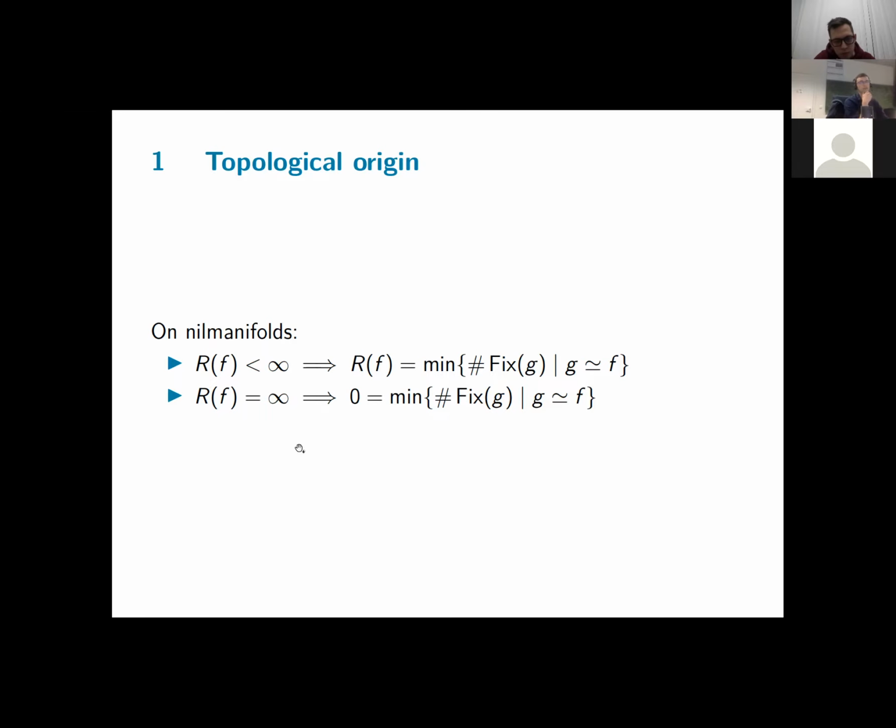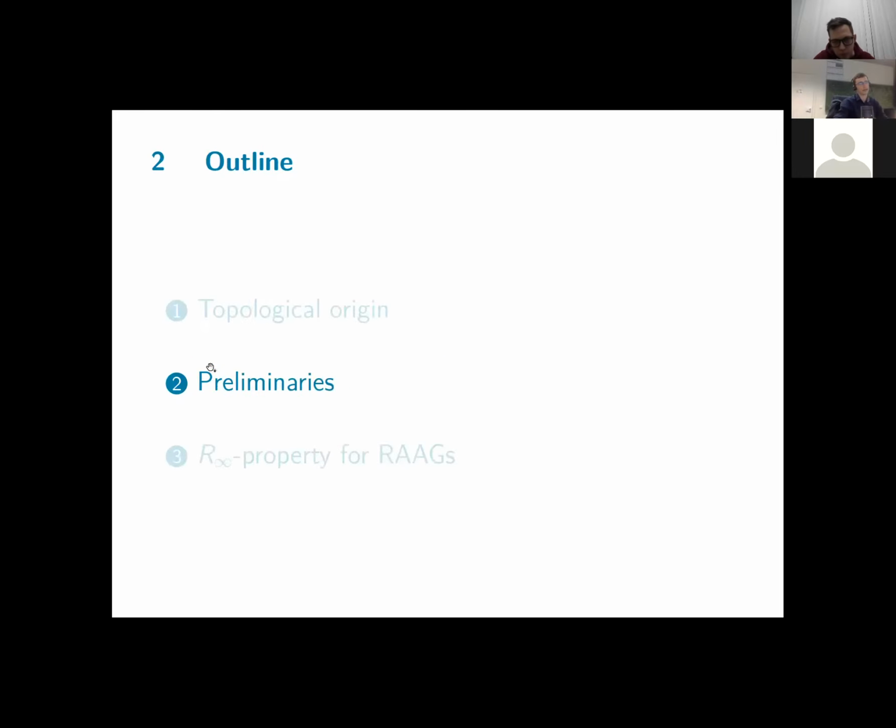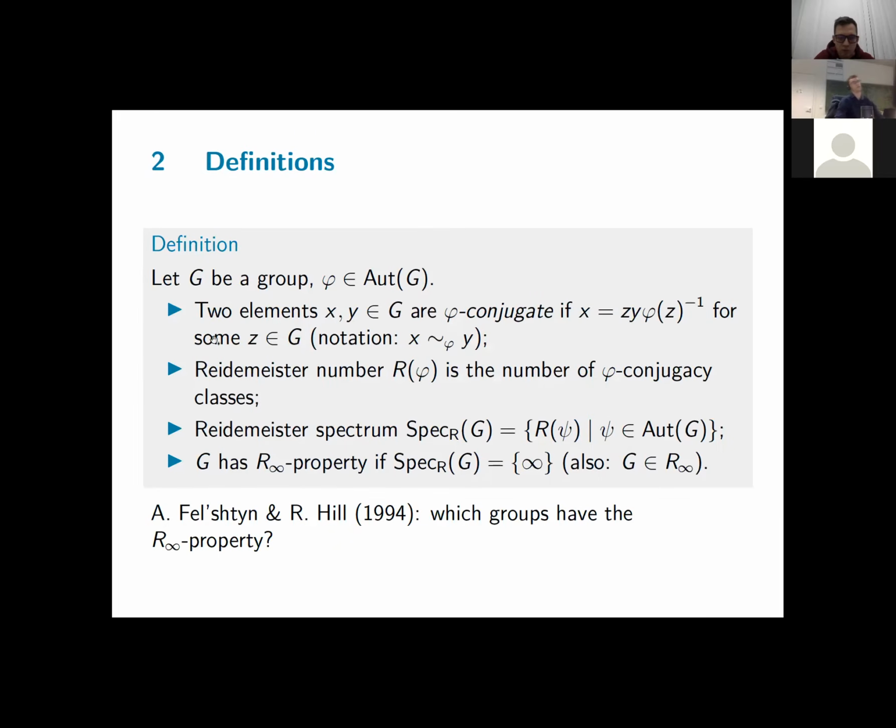Okay, so this has a sort of motivation or origin where these notions of Reidemeister come from, and let me now head to really define them in some sense in an algebraic setting, and what we are interested in for the rest of the talk. So we lose the topological context and just work on the level of groups.